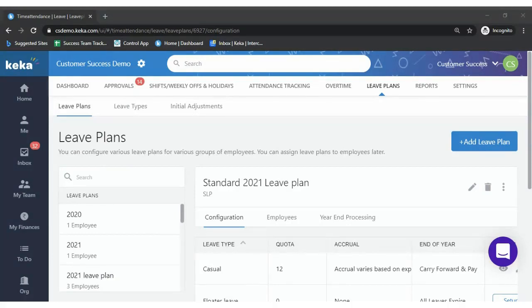Can you post some questions, in case you have any, on the leave setup, so that we can answer it in the meanwhile.